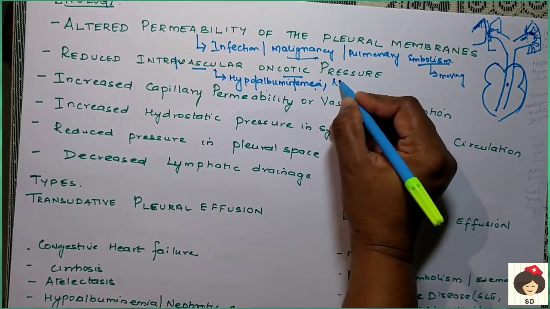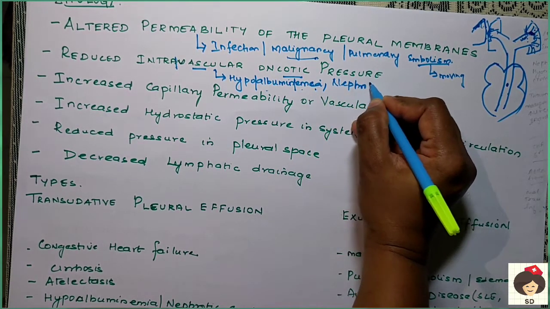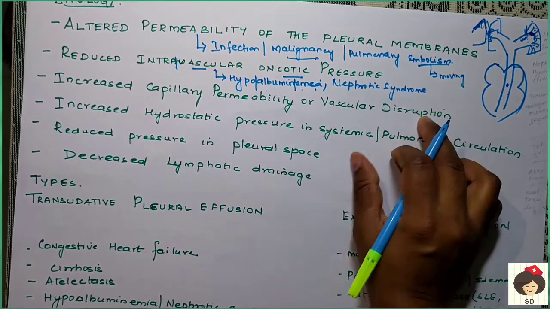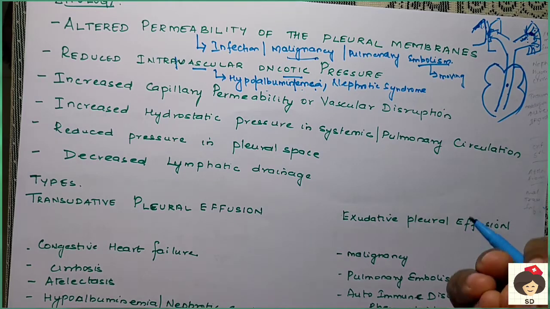Another condition is nephrotic syndrome. This is a syndrome of the kidneys. Kidneys are mainly responsible for filtration, tubular absorption and tubular secretion. When the blood goes to the kidneys, protein, glucose, whichever nutrition is necessary for the body has to be absorbed from the glomerular filtrate.